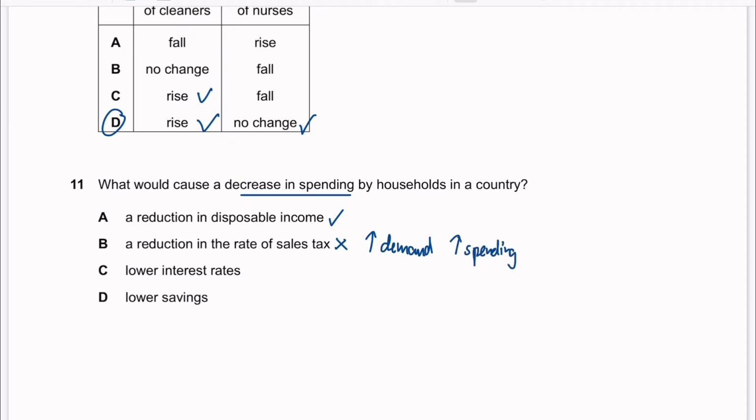Okay. C, lower interest rates. No. When there's lower interest rates, many people may reduce saving, so they will take out their money from the bank and spend it, or they will increase borrowing because right now the borrowing cost is lower, so they borrow the money to spend on things like buying houses or any essential goods. So this will also ultimately increase the spending.